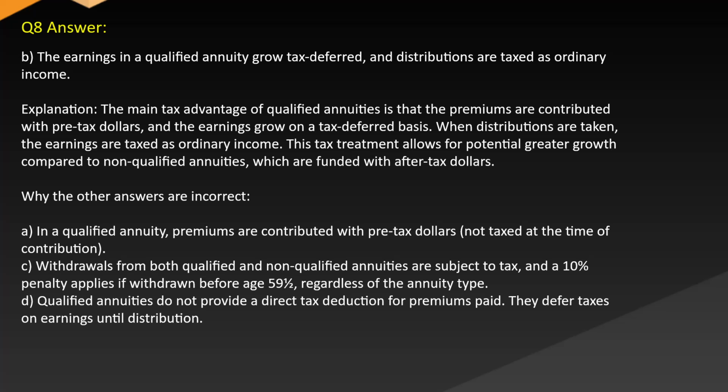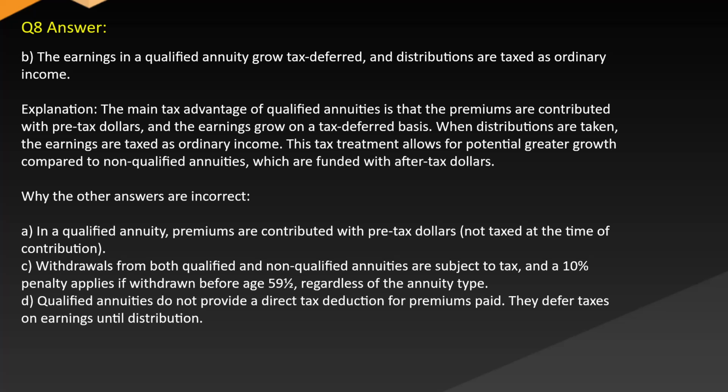Answer: B. The earnings in a qualified annuity grow tax-deferred and distributions are taxed as ordinary income. Explanation: the main tax advantage of qualified annuities is that the premiums are contributed with pre-tax dollars and the earnings grow on a tax-deferred basis. When distributions are taken, the earnings are taxed as ordinary income. This tax treatment allows for potentially greater growth compared to non-qualified annuities, which are funded with after-tax dollars.